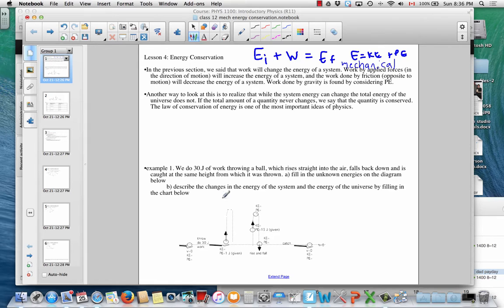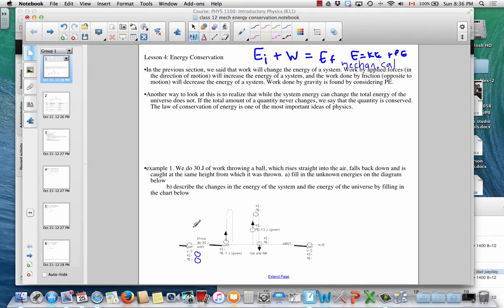So to illustrate that, we'll do a really, really simple example. Let's imagine that you just take a ball and it starts off at rest in your hand. So there's no speed, so the kinetic energy is 0. And if we call this the 0 of height, then there's no height energy or potential energy at that point either. So you do some work. As a result of the work, it's moving. Now, it's also gone up a little bit, so you'll see 1 joule of potential energy here.